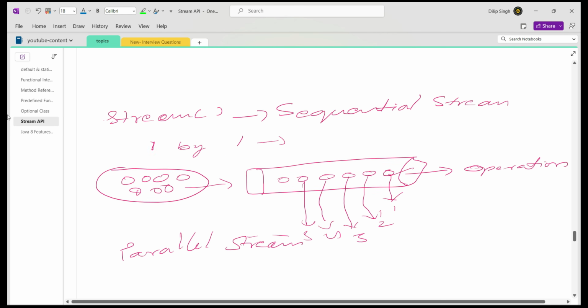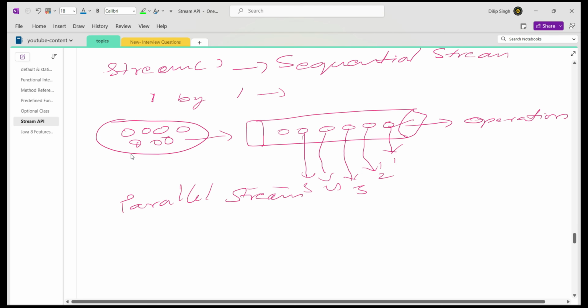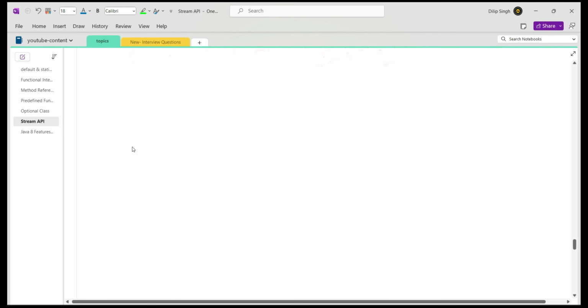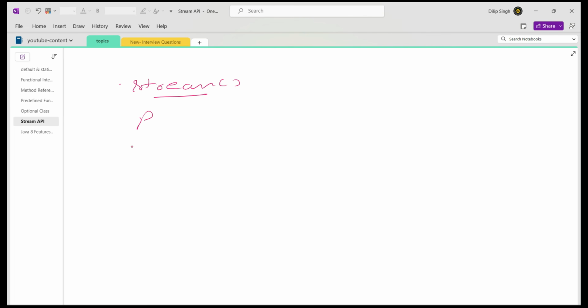By default, whenever we call the dot stream method, we get a sequential stream. Similarly, we have one more method called the parallel stream method.